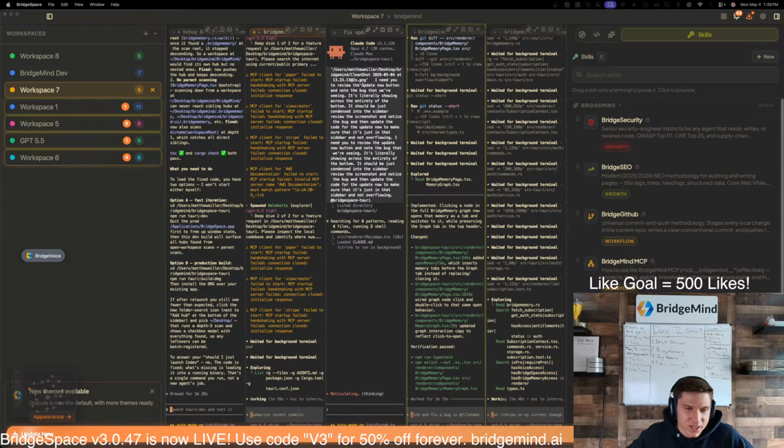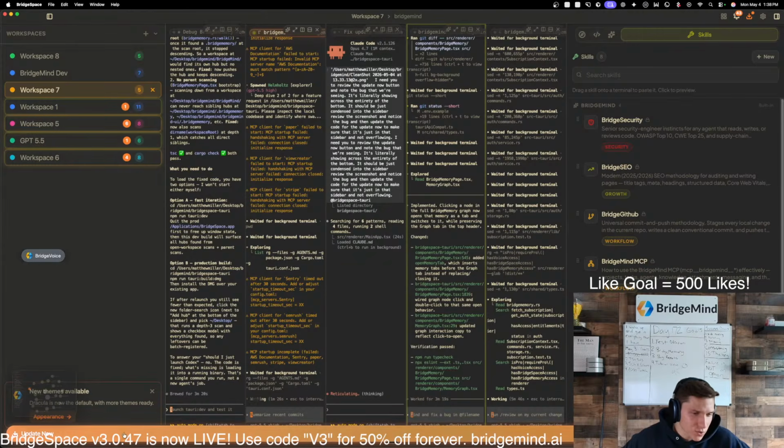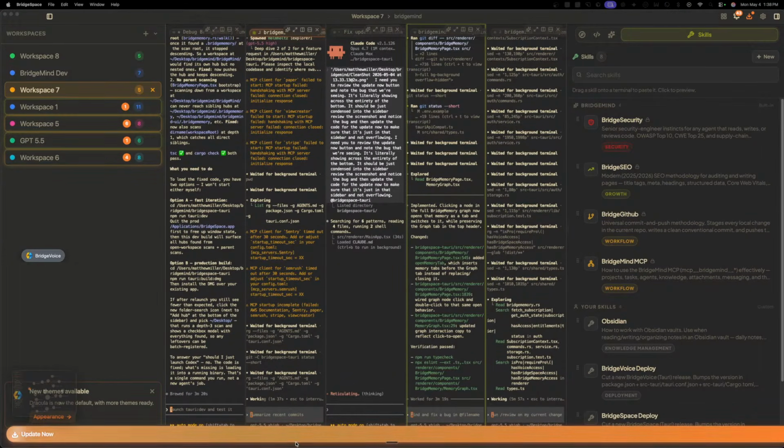For example, I have a design task that I'm giving to Claude Code right now. I'm not giving that design task to Codex because look at what Codex did with the design anyway. Do you guys see this massive update now button? This is in BridgeSpace right now. This is a bug, okay? And Codex created this because it's terrible at design.